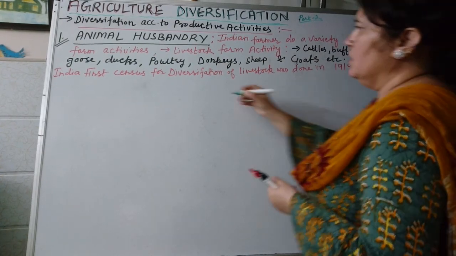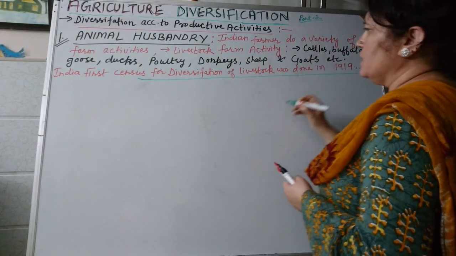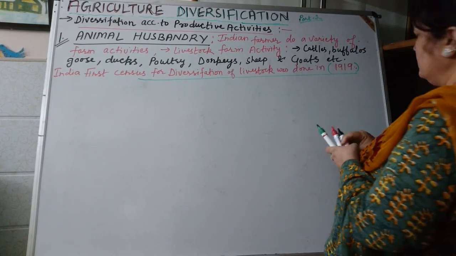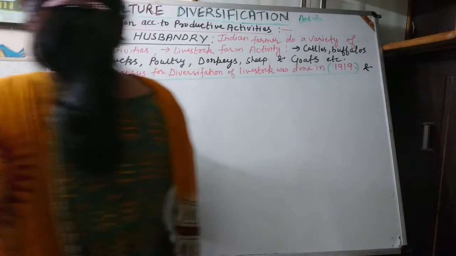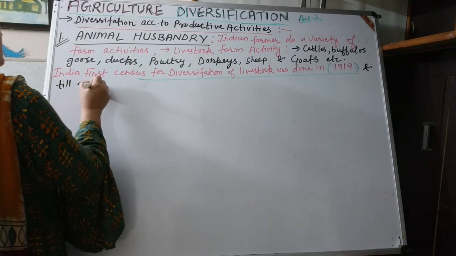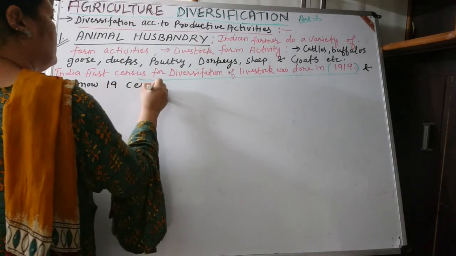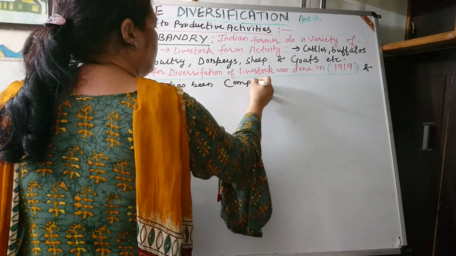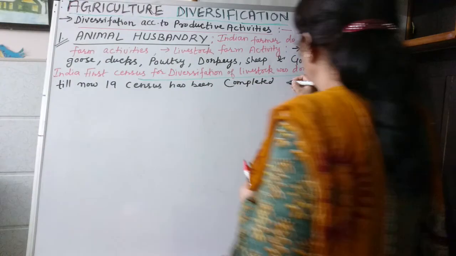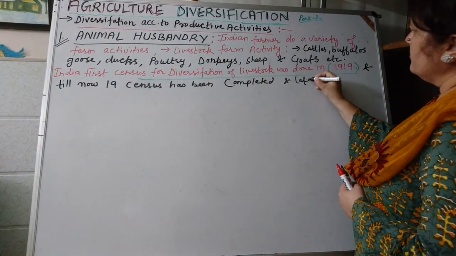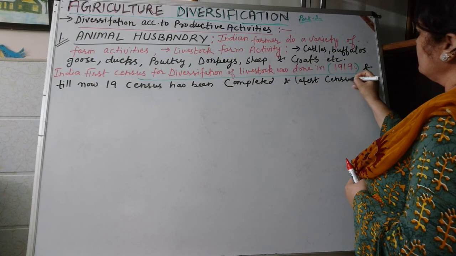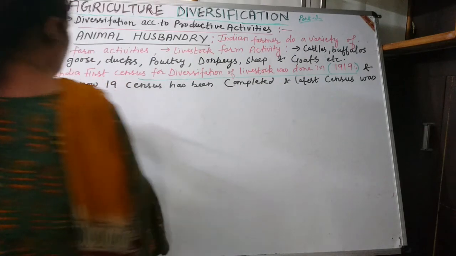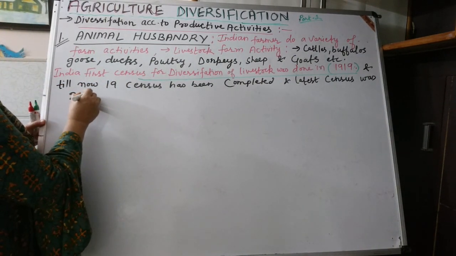To see the total number of livestock in India, the first census was in 1919, and till now 19 censuses have been completed, and the latest census was for the year 2012.